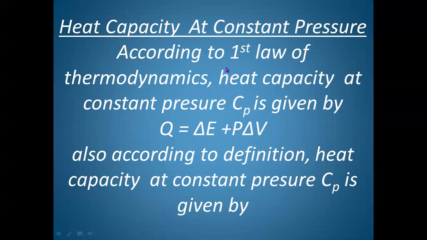Second case, constant pressure. In this case, heat capacity is represented by Cp. P means pressure is kept constant.